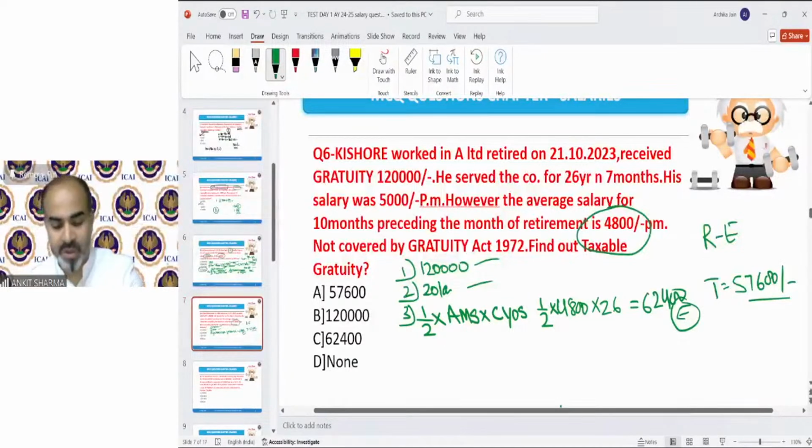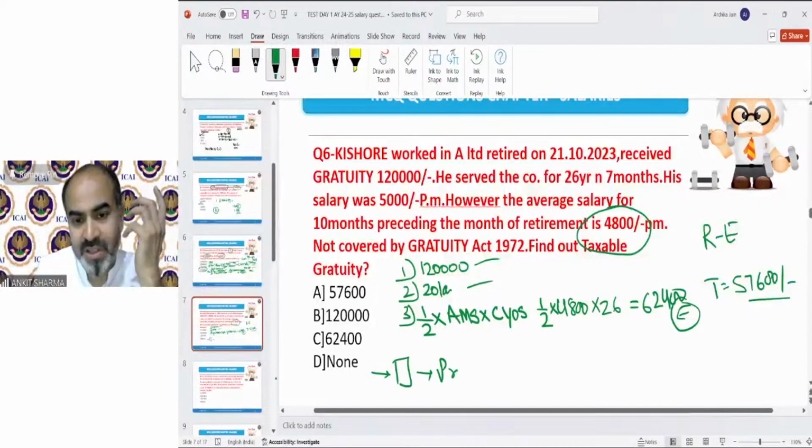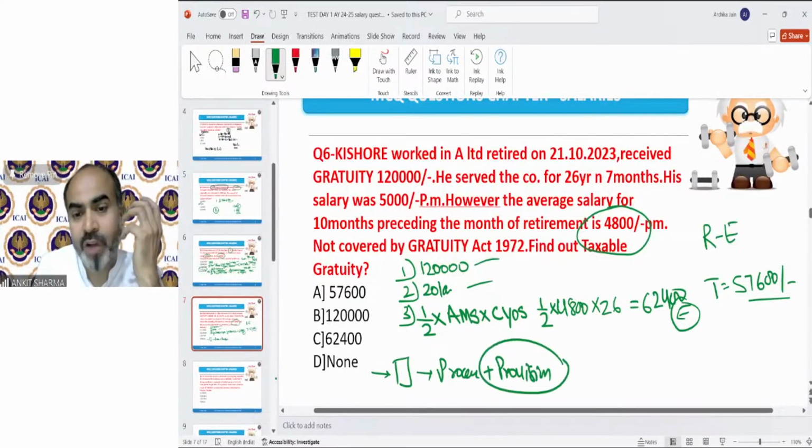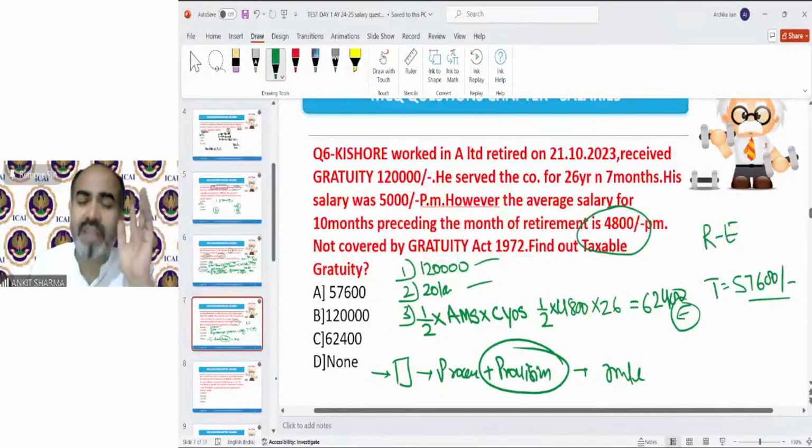So whenever you solve a question, there's a proper technique to solve it. First of all, understand the question, then process it with the help of the provision. You should recall the provision once. Do not solve it directly. You have to recall the provision and then implement that provision. Like if the question is related to Gratuity Act 1972, not covered, then I have to revise what the provision for Gratuity Act is. That is, amount received, then the limit is 20 lakh rupees, then the formula is 1/2 into average monthly salary into complete years of service. So if you are able to process the provision, then implement it. It's not difficult. Nothing is difficult.